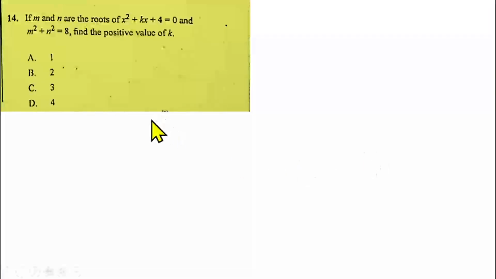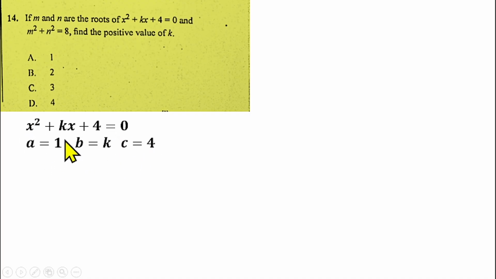Question number 14 is from the quadratic equation. In this case, the sum of roots and product of roots of a quadratic equation. If m and n are the roots of this quadratic equation and m squared plus n squared is equal to 8, you have to find the positive value of k. So from the equation given to us, s squared plus ks plus 4 equals 0, our a will be the coefficient of s squared, so a will be 1, and our b will be k, and our c will be 4.